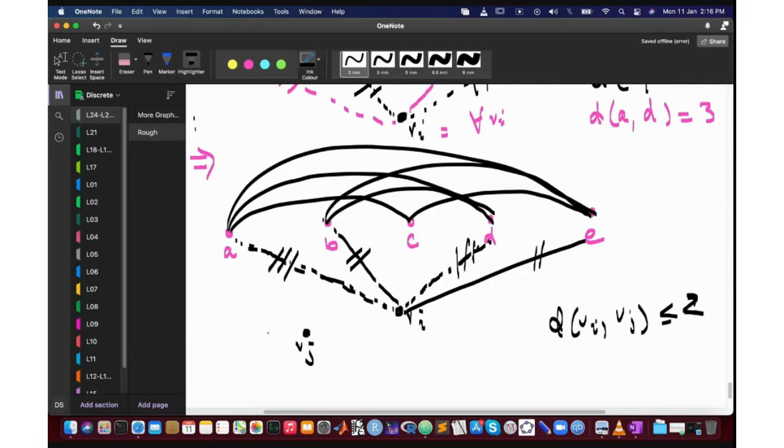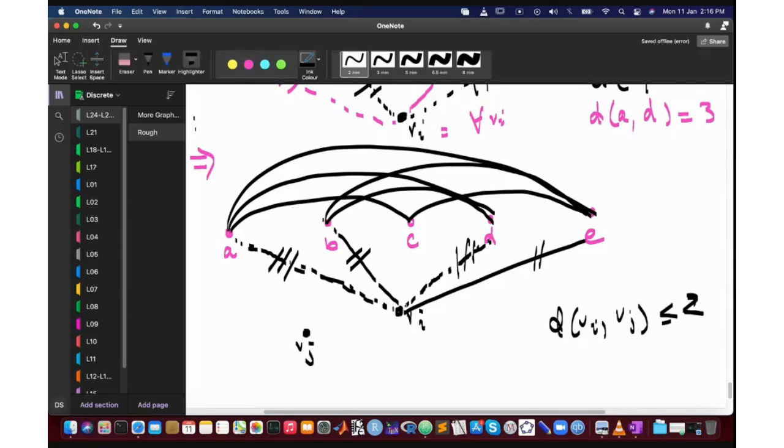Okay, what it means is that if they are not neighbors, then they must have a common neighbor. Okay, this is what it means. All right, so let's see. Let's check the possibility that there is a neighbor. So one possibility is that vi and vj are both connected to d, so then we are done, right?